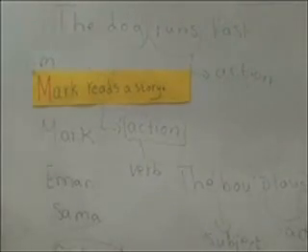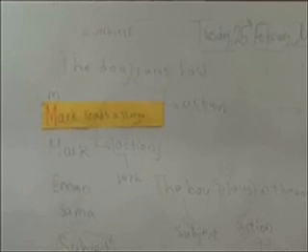Miss, why is the M red and so big? Do you mean why it's capital? What do we mean by capital, Miss? This we call a capital letter, and if I make it like this, we call it a small letter. Did you understand? Yes, Miss.